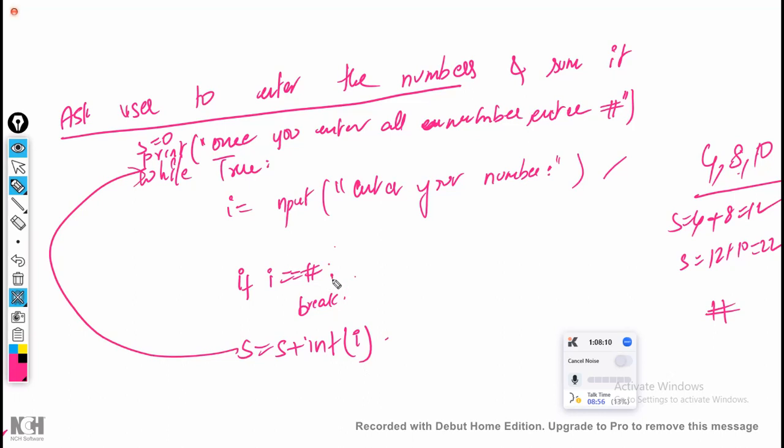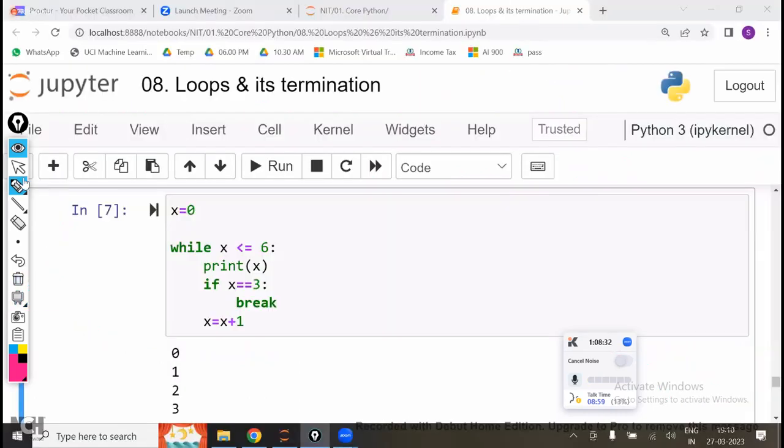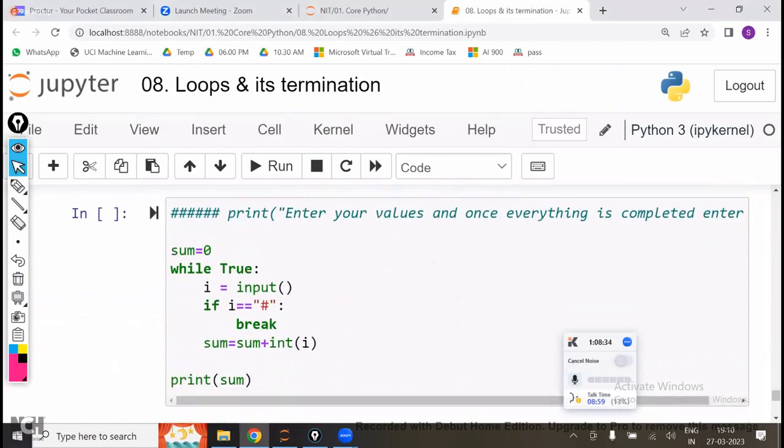Directly, I will not get the idea like this. First, what is the idea? The first idea I will get is S is equal to S plus 5, sum is equal to 0. This is the only first step I will get in my mind. Whenever the person asks me for a sum, only this comes to my mind. Later, I will write the code accordingly. Got the point now? Is that clear?